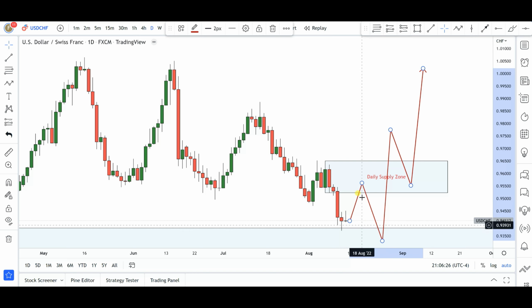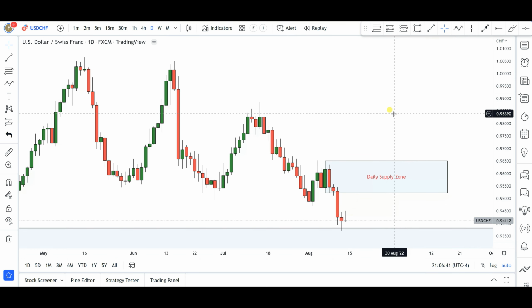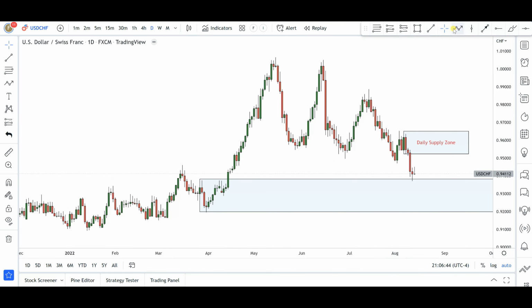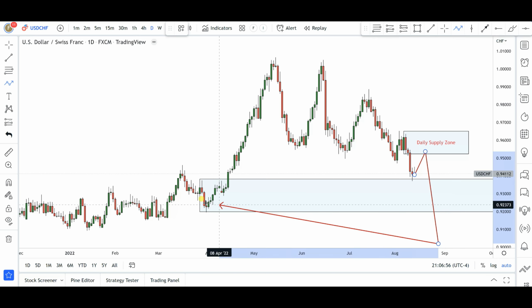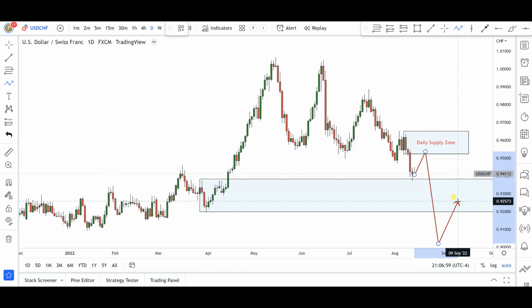But again, this move probably will not happen in one particular week, so just keep that in mind as you plan out your trades for next week. I'm just showing you the kind of preferred course of action that I would like to see in this particular currency pair. Now, in the event that the market opens next week and the bears just continue to do their thing, such that we begin to take off this weekly supply zone area, then in that case, obviously, we're just going to reanalyze the markets, wait for price to pull back to supply zones that led to the break of this weekly demand zone area, from where we'll be looking for short opportunities for further continuations to the downside.